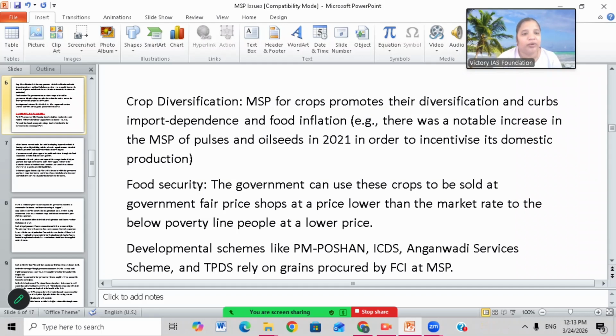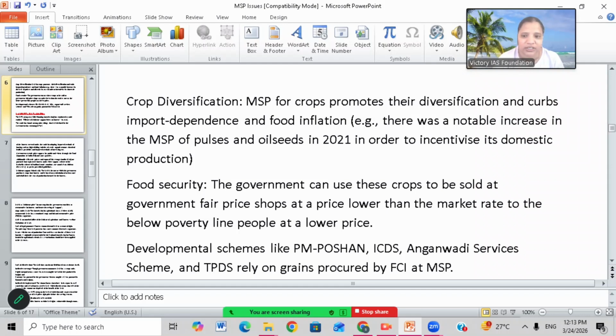Suppose a farmer is not willing to produce rice. In that case, the government can ensure him he will get a minimum support price so that he will be encouraged to produce rice. Like that, the government can divert the farmer who produces rice to commercial crops, and the farmer who produces commercial crops can be diverted to produce rice, so that enough foreign exchange will be earned. At the same time, food inflation will be controlled.